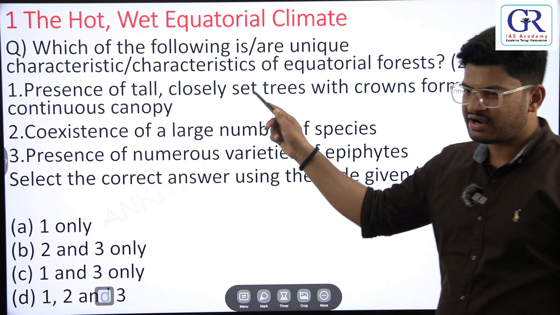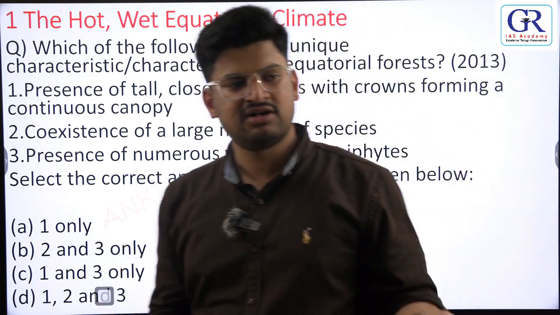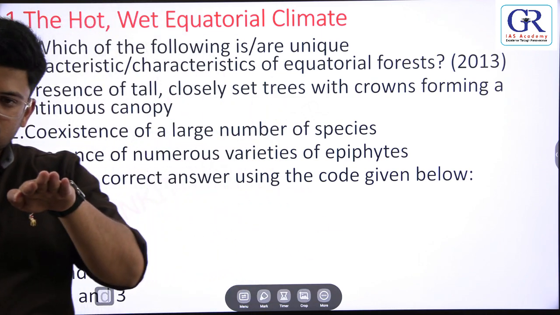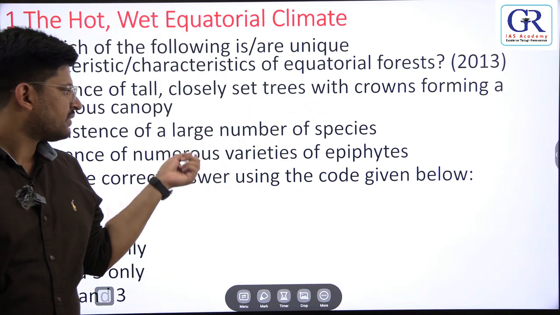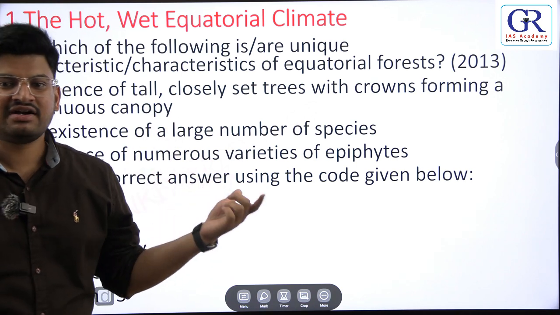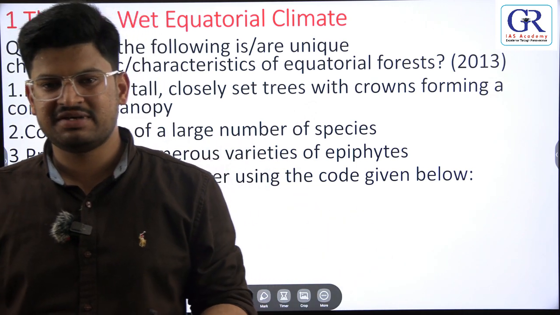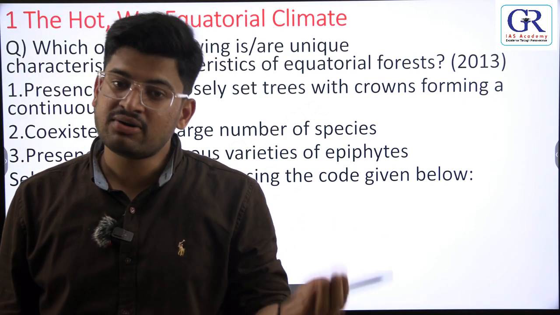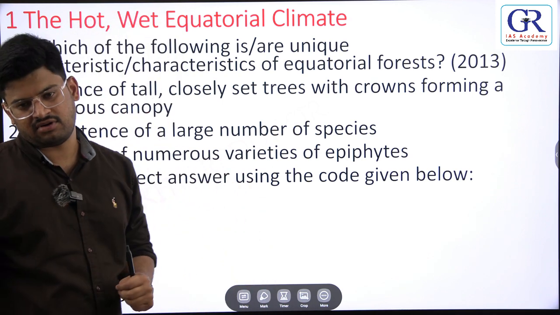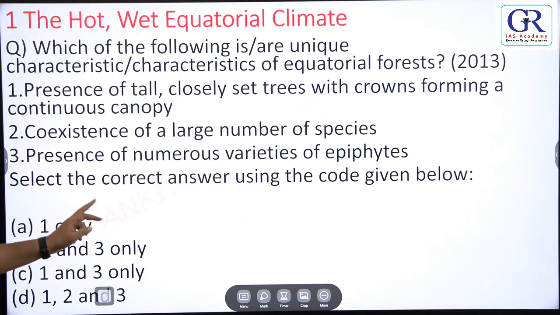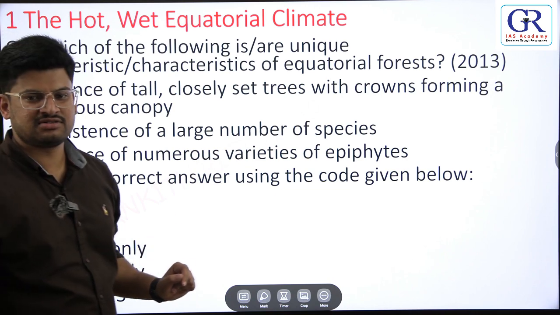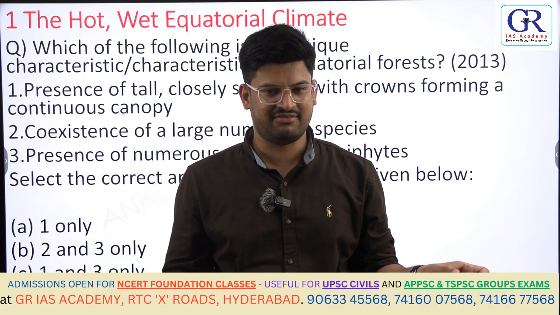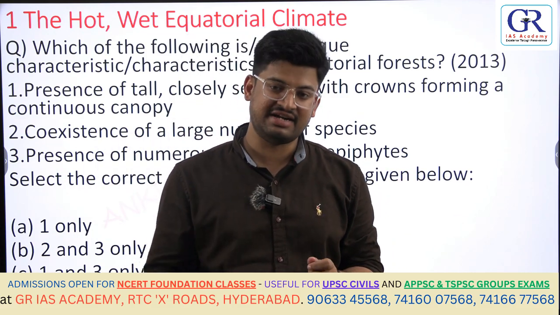In the equatorial region, because of everyday rainfall and the competition for sunlight, trees go tall, forming a thick canopy, and trees grow on other trees. This is called epiphytes. And since wide varieties of trees are seen here, species means varieties. These regions are also known for good biodiversity, both flora and fauna. Okay, the answer is 1, 2, 3. So hope you understood. This is how UPSC keeps touching the same topic but puts the question in a different way. That is why it is very important to study the PYQs.